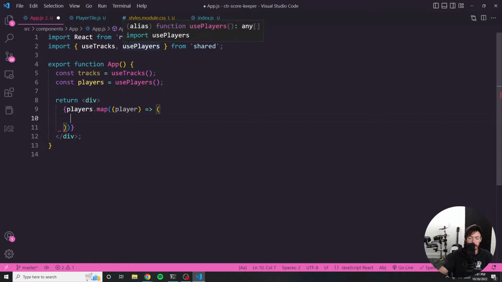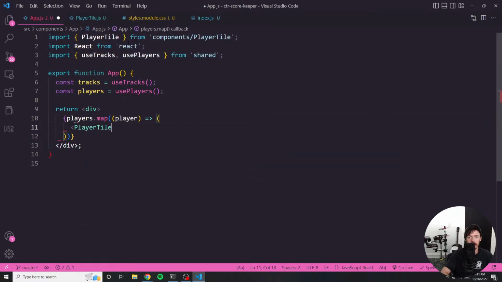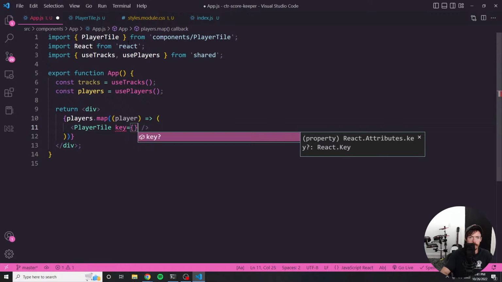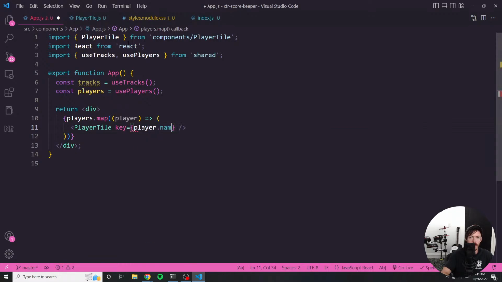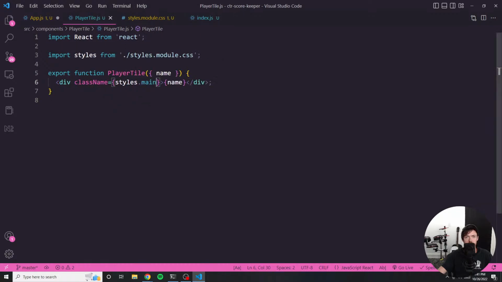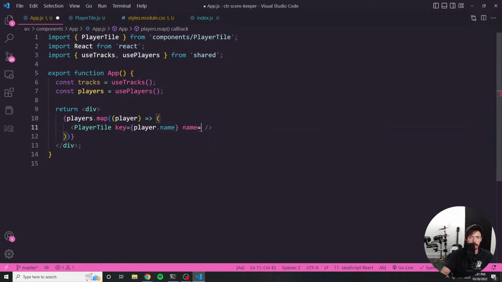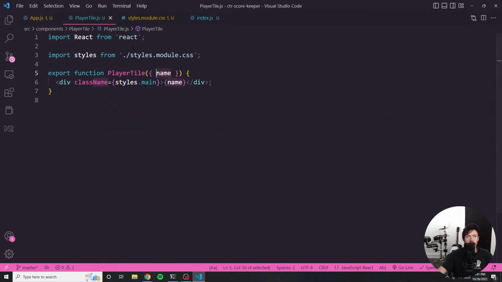Instead, I'm going to return a player tile. Okay, and we do have to pass in a key, and this will just be player.name. And this player tile is expecting a name prop, so it's going to be the same deal. Name equals player.name. And in theory, when I go back here, I should see both of the names.